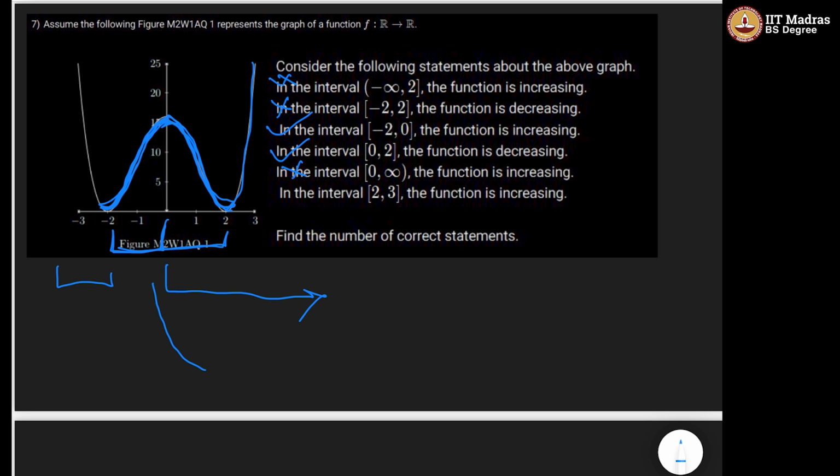In the interval 2 to 3, the function is increasing. In the interval 2 to 3, the function is like that, which is clearly increasing, right? So this is a correct answer.